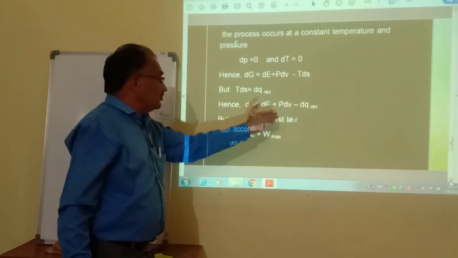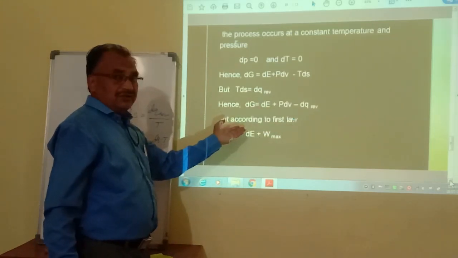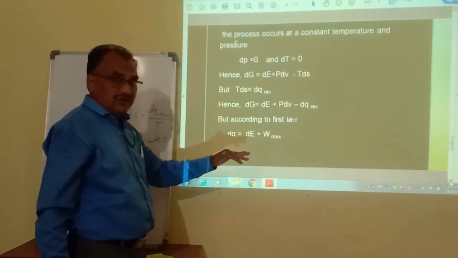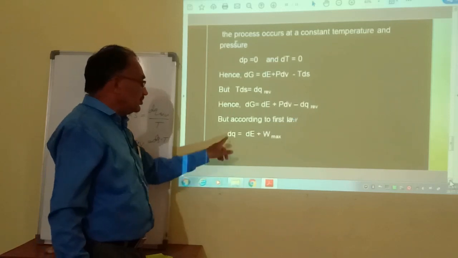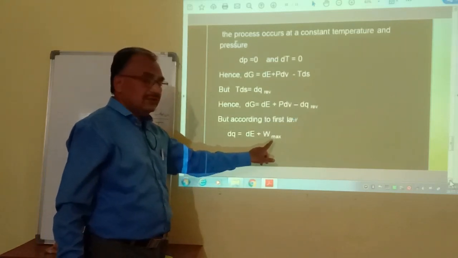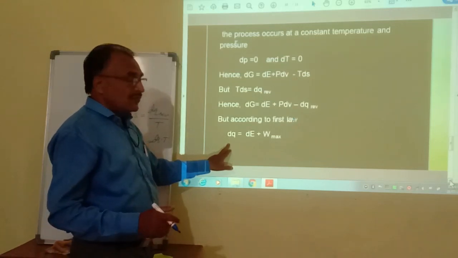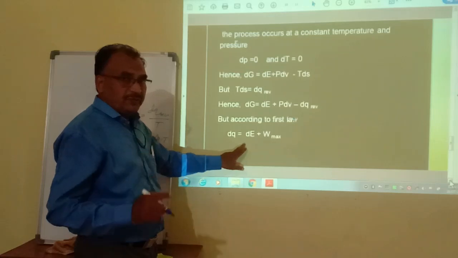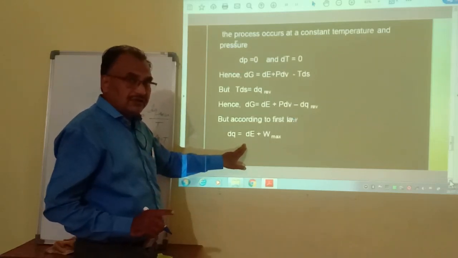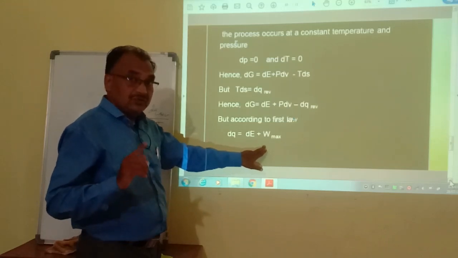But according to the first law of thermodynamics, what is the first law? Energy is neither created nor destroyed, it is only converted from one form to another, that is dq is equal to dE plus W max. The energy absorbed by the system can be utilized for two purposes. The first is to increase its internal energy from E1 to E2, and the remaining energy can be utilized to do some work.